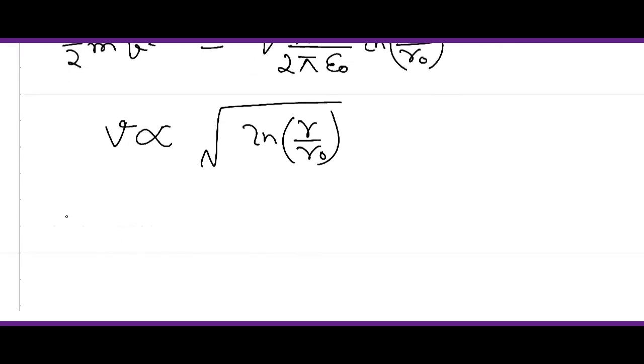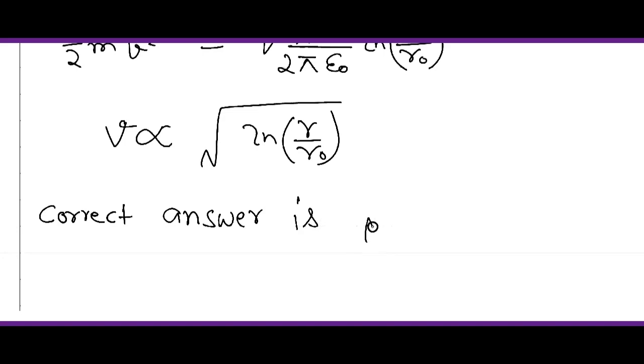So we can write, the correct answer is option B, v directly proportional to root under ln r by r naught.